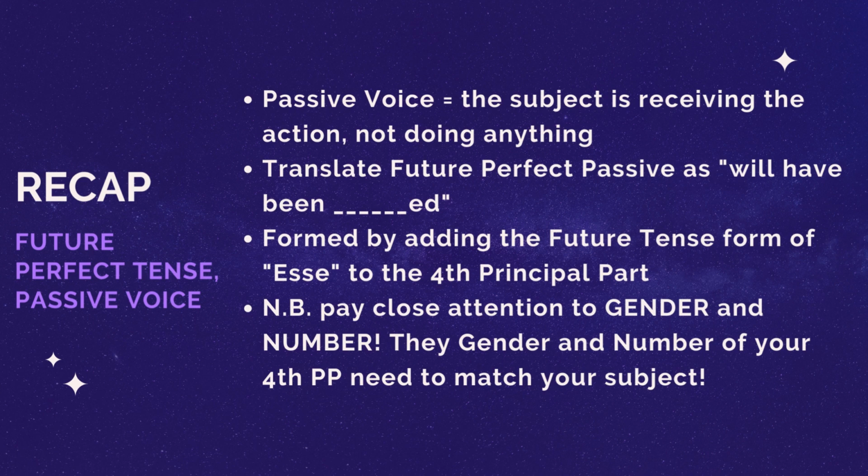Hopefully this made some sense. If there's anything you're confused on or anything you want explained a little bit better, feel free to put it in the comments below. I'd be happy to help you. But otherwise, do your best to learn this form, right? Future perfect passive voice. Magistrula will really help you. But your best bet is to read. So whatever textbook you're using or whatever Latin you're reading, just read it over and over again. And the more practice you get with future perfect passive, the easier it'll be. Good luck.